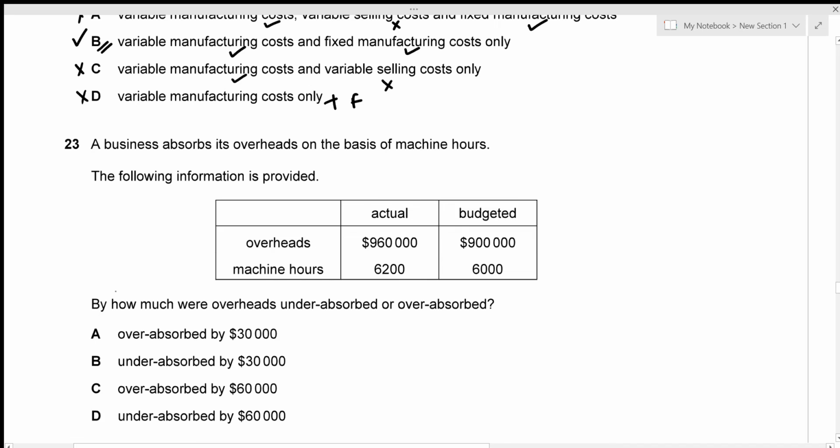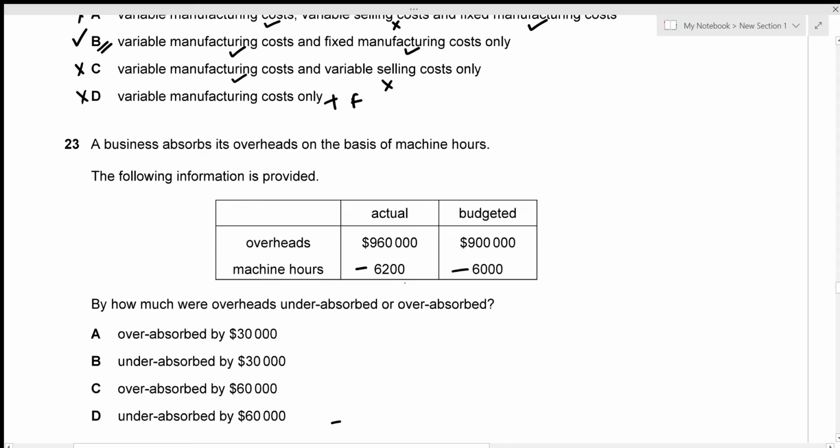Now we have question number 23. A business absorbs its overhead on the basis of machine hours. All right. And the following information is provided. We are given the actual and budgeted information. We're given the overheads along with the machine hours of 6,200 and 6,000. So we can see that here the machine hours